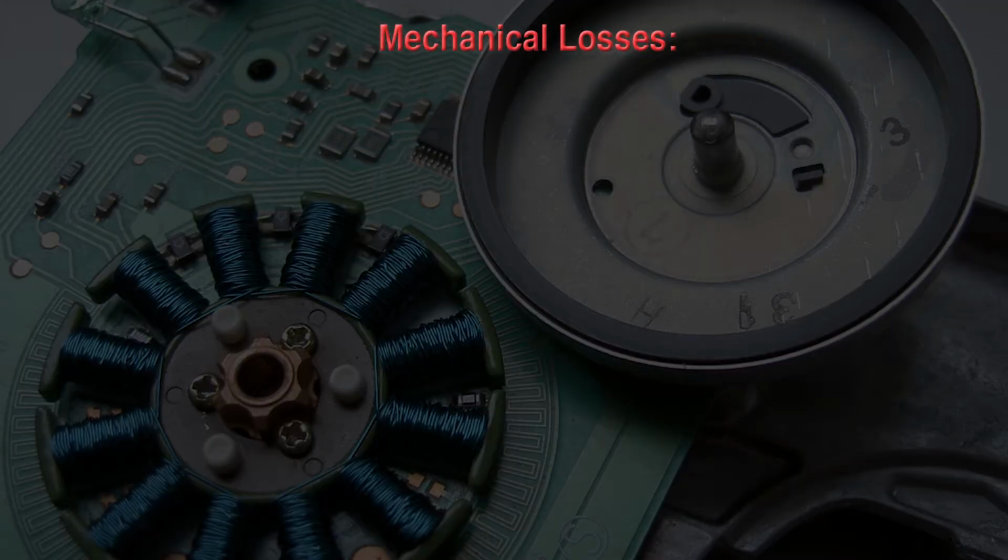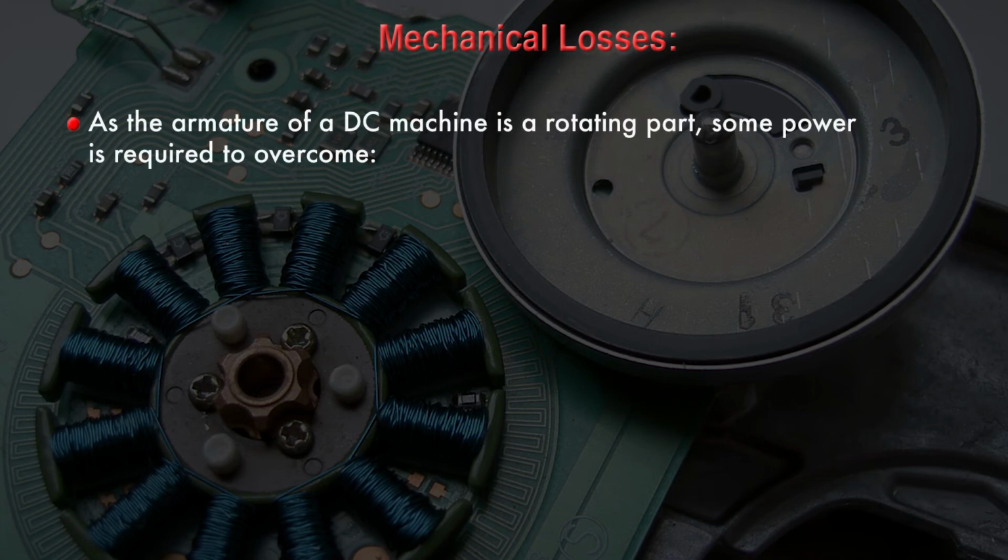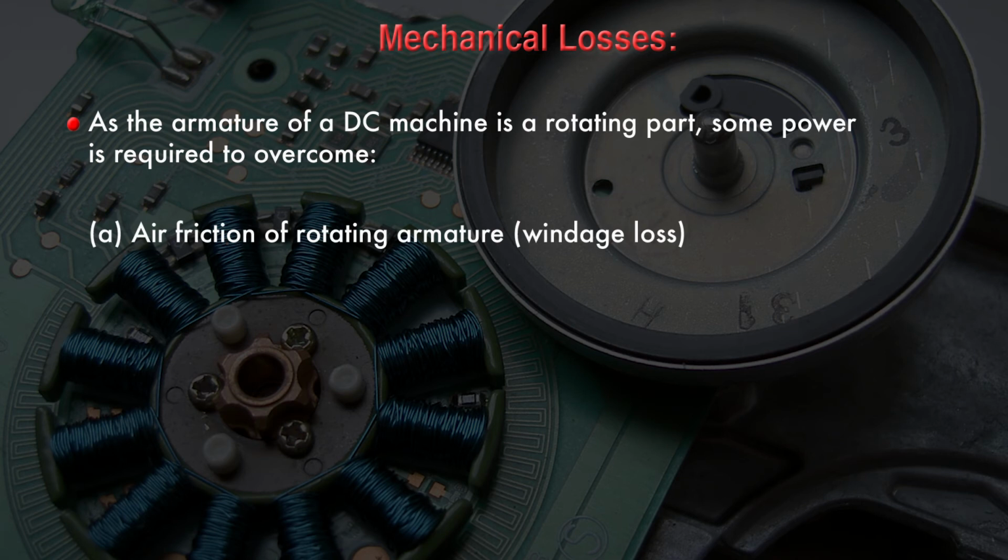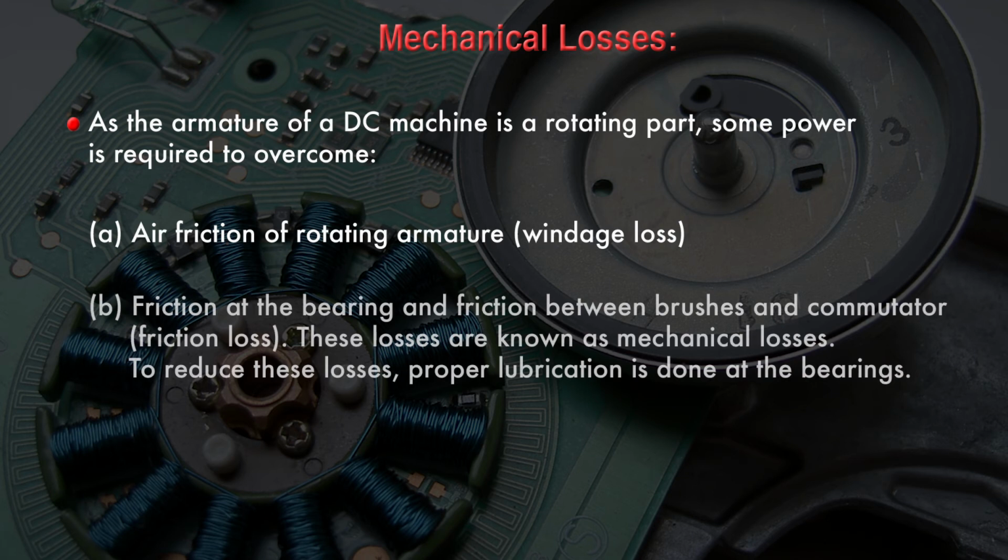Now we are going to discuss the mechanical losses that occur in a DC machine. As the armature of a DC machine is a rotating part, some power is required to overcome the air friction of the rotating armature, and it is also required to overcome the friction at the bearings and the friction between brushes and commutator. These losses are known as mechanical losses. To reduce these losses, proper lubrication is done at the bearings of the DC machines.